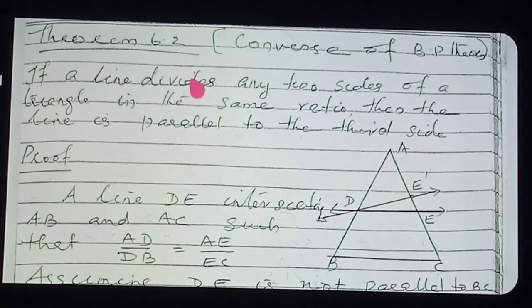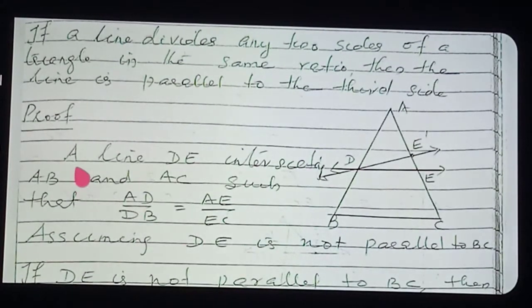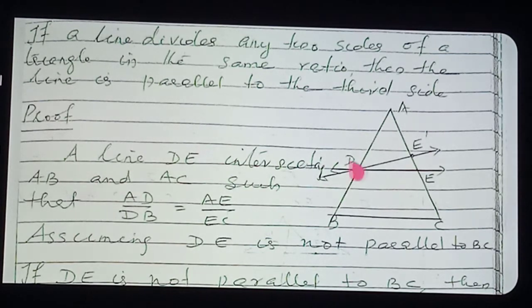So what is written? You just go through the points. The same points I said are written here: a line DE intersecting AB and AC such that AD by DB is equal to AE by EC. Clear? What you want to prove is that DE is parallel to BC.